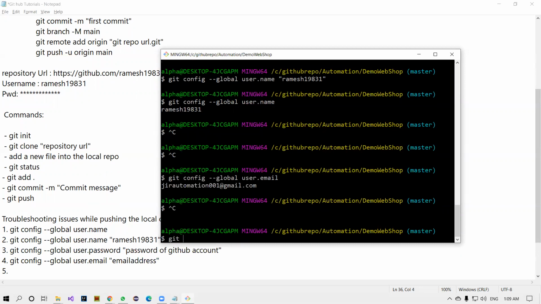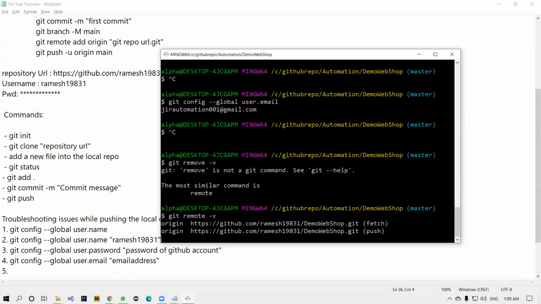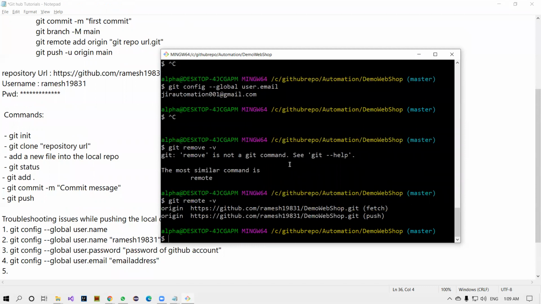git remote -v. I'm sorry, I was mistaken. Yeah. See, I was talking about the issues, right? When you're trying to push the code to the remote repository, you will see one kind of access denied, unauthorized kind of things.